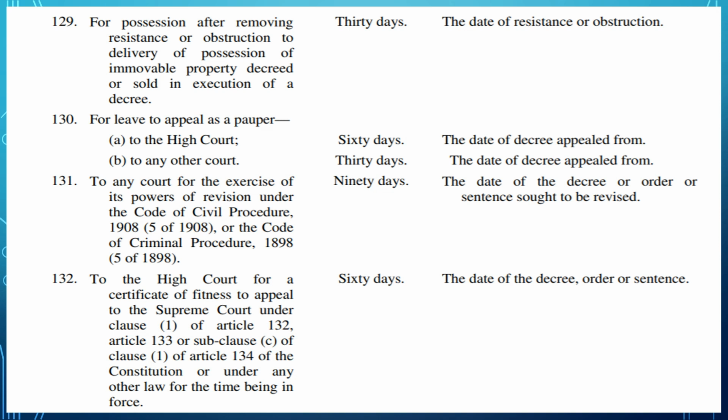130. For leave to appeal as a pauper to the High Court, you have to do it within 60 days from the date of decree, or if it is to any other court, you have to do it within 30 days from the date of decree.